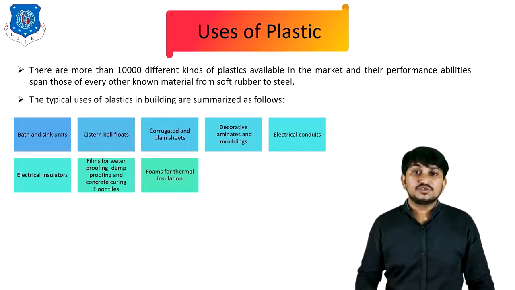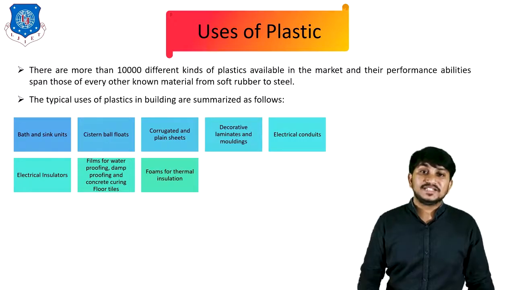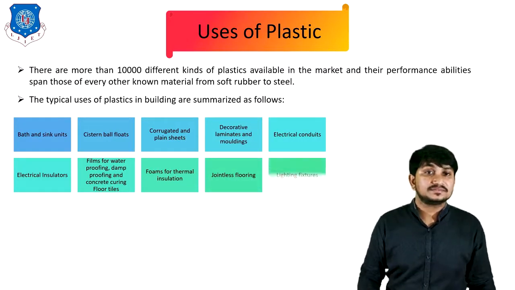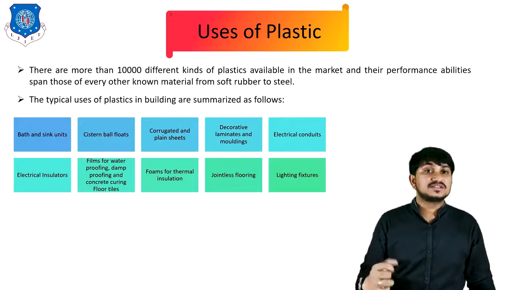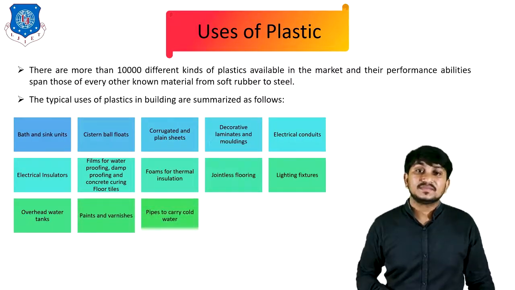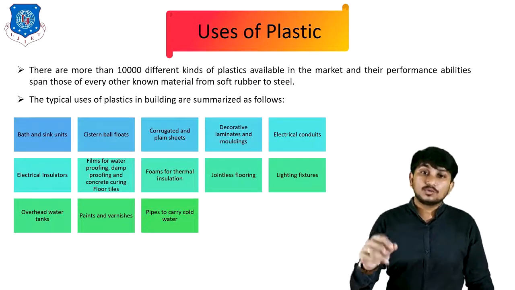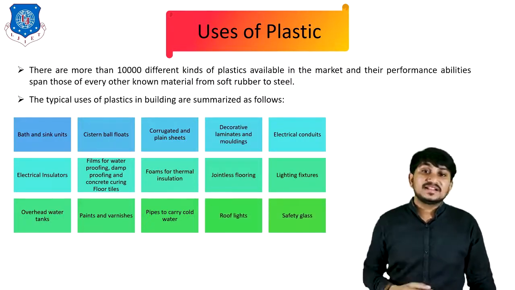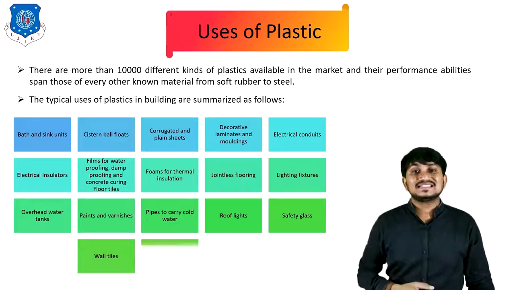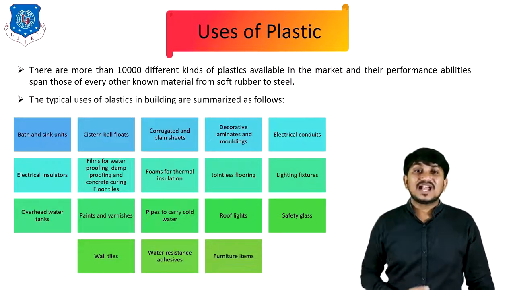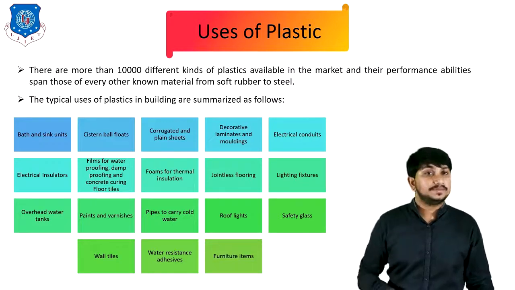Forms of thermal insulation are made by plastic. Jointless flooring is also made by plastic. Lighting fixtures, overhead water tanks, paints and varnishes, pipes to carry cold water, roof lights, safety glass, wall tiles, water resistant adhesive, furniture items, all are made by plastic.